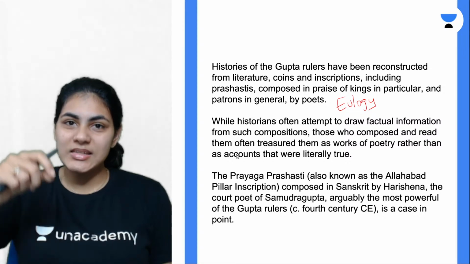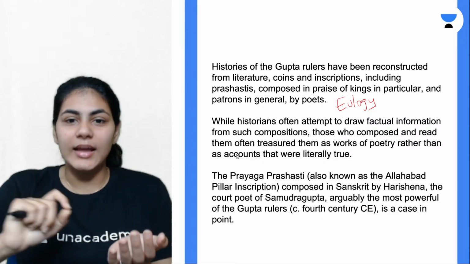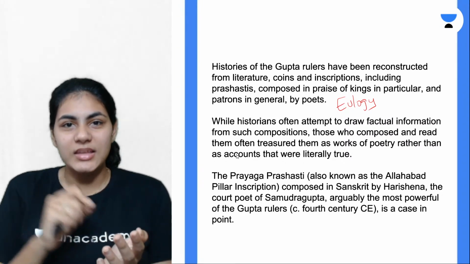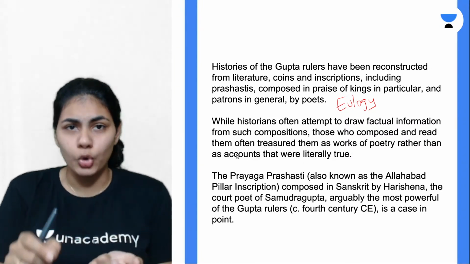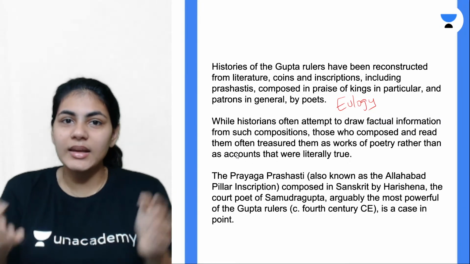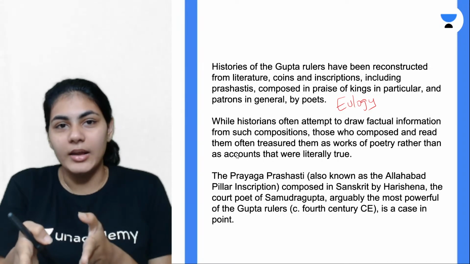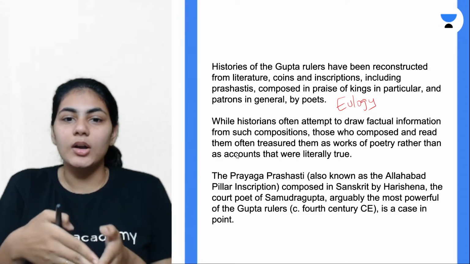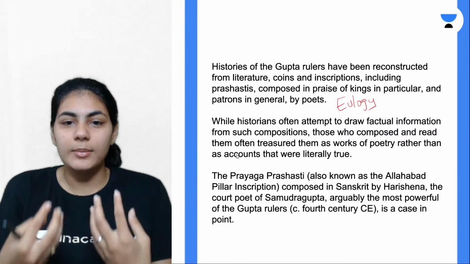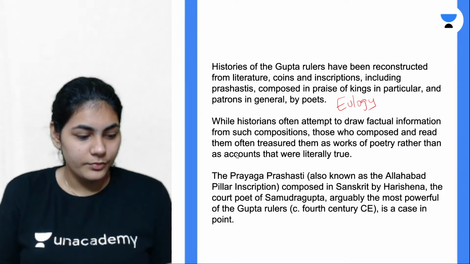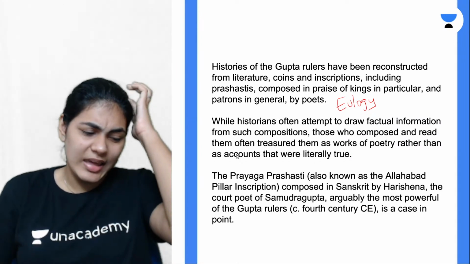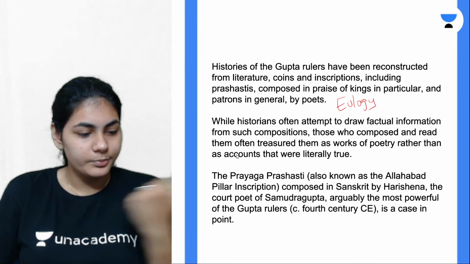What are prashastis? These are inscriptions. So obviously these prashastis might have been written on stone or on copper plates. Once they're written, they need to be installed somewhere. So that was basically installed in a region called Prayaga. That is why it is named the Prayaga Prashasti. I'm hoping that point is clear, Mariam. It's just the name of the place, right?